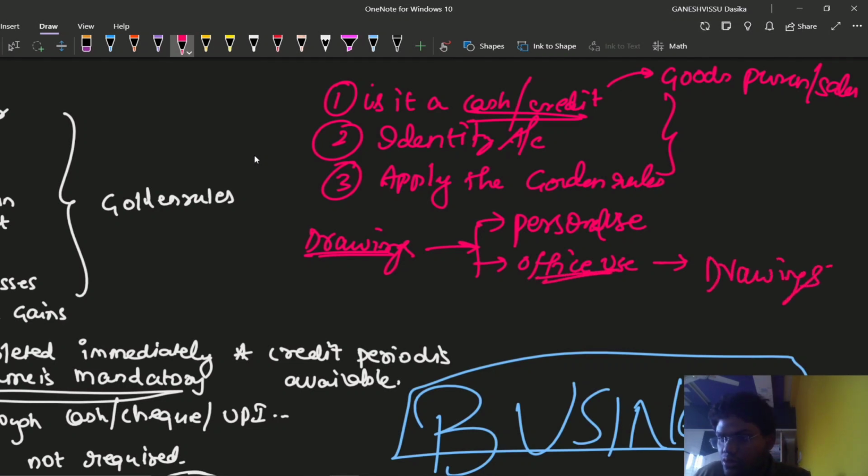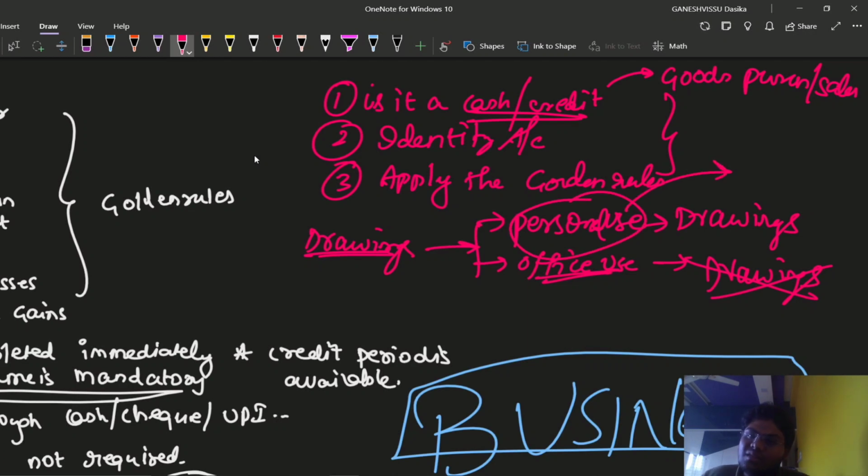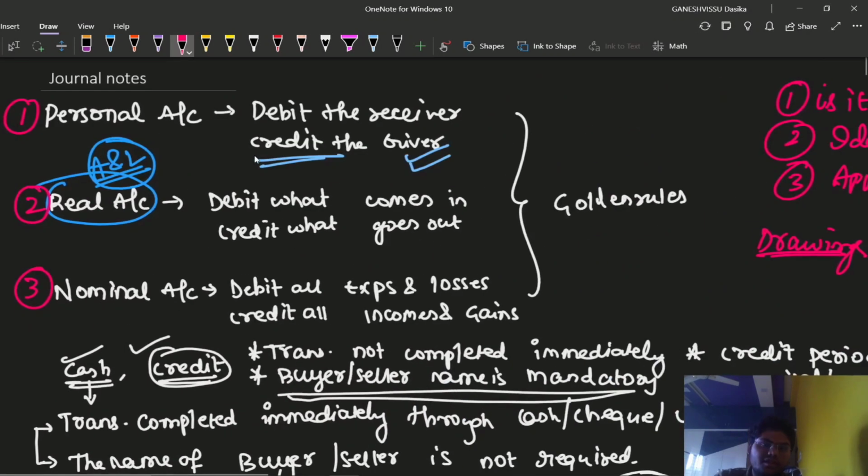Drawings is used because it is for personal purpose, which means it is for the proprietor. If it is for the proprietor, we replace proprietor with the name drawings, because drawings and capital are representative personal accounts.